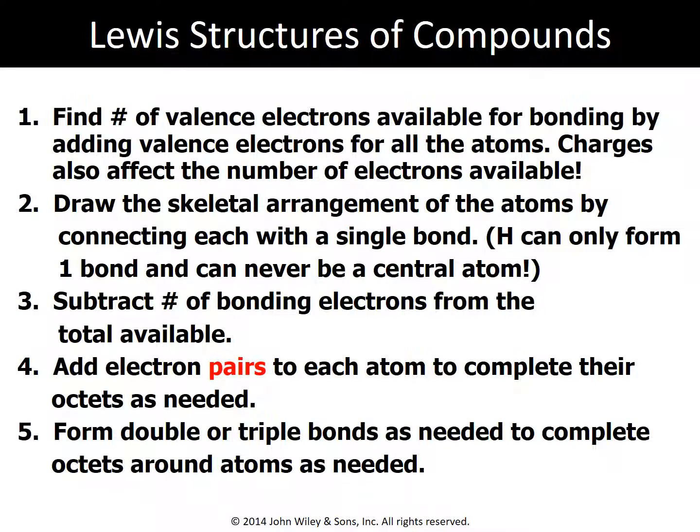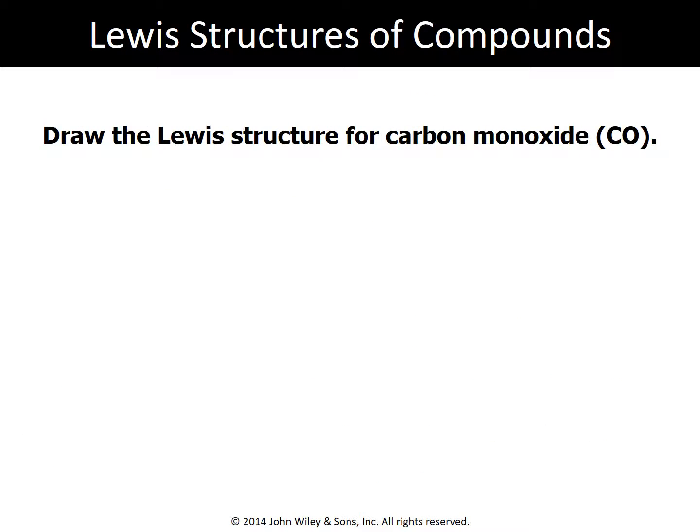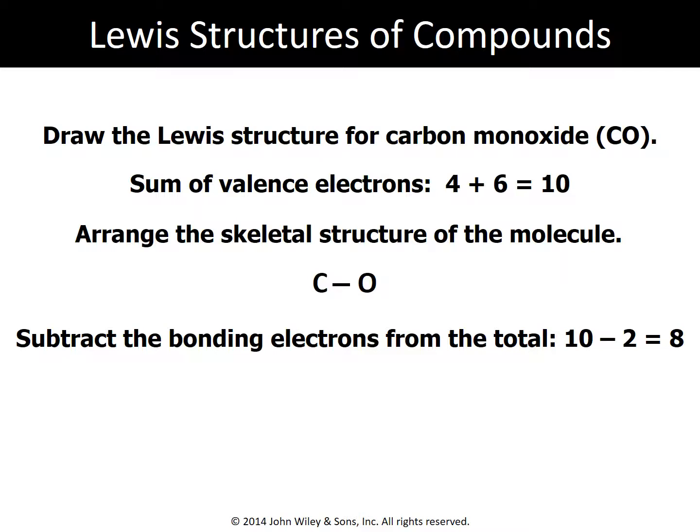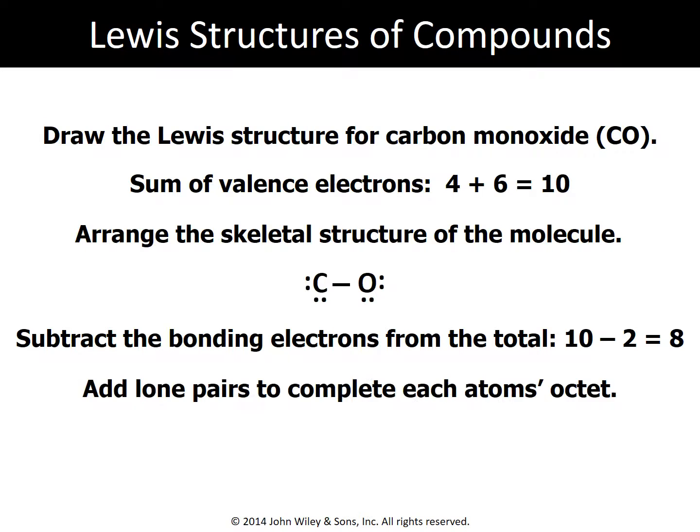So let's start off with carbon monoxide here, one that's a little bit more complex, but we don't need to worry about a charge. So for our sum of valence electrons, we're going to have 4 coming from carbon, 6 coming from oxygen, and so our skeletal structure is just going to be a C bonded to an O. We'll then go ahead and subtract our bonding electrons. Remember, 2 are used in the bond, giving us 8 remaining. We can go ahead and add those on the outside.